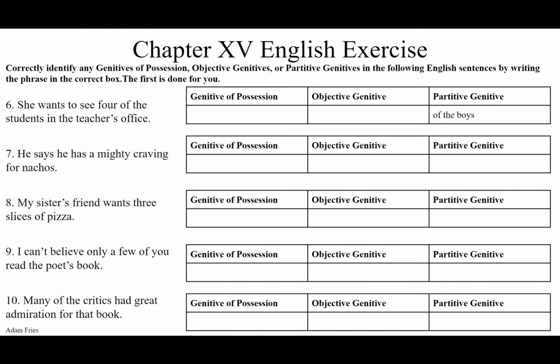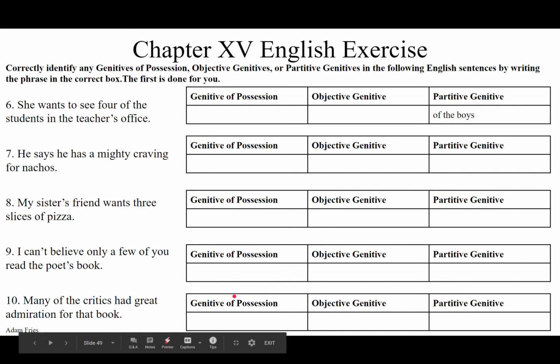And decima, sententia decima. Many of the critics had great admiration for that book. So many of the critics had great admiration of that book. Many of the critics. So many, there's your subject, out of the whole group of critics, partitive genitive, of the critics. They had, they owned, they possessed great admiration, here's a noun, but it's not the book's admiration.